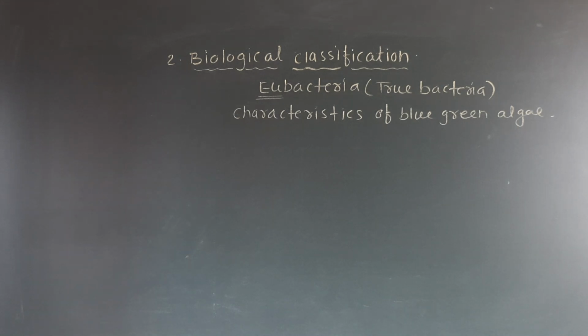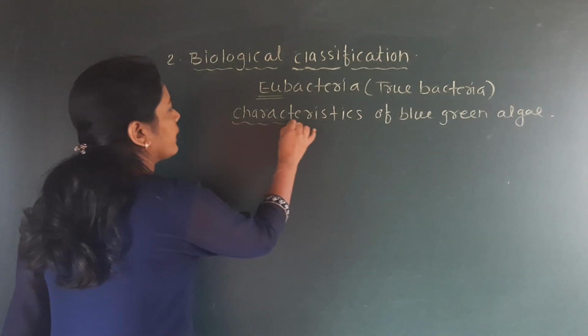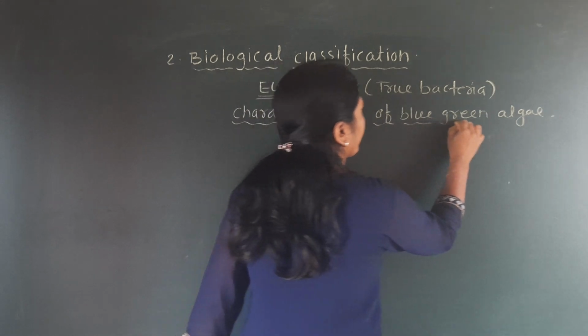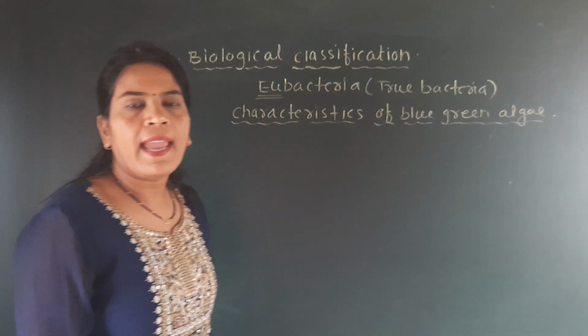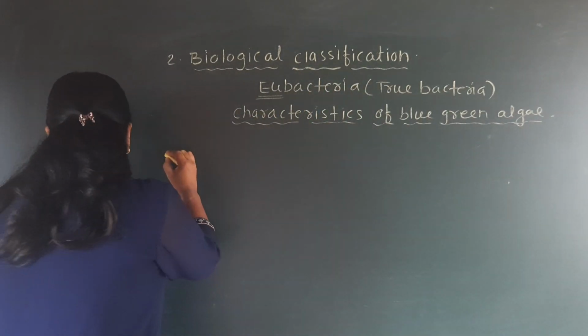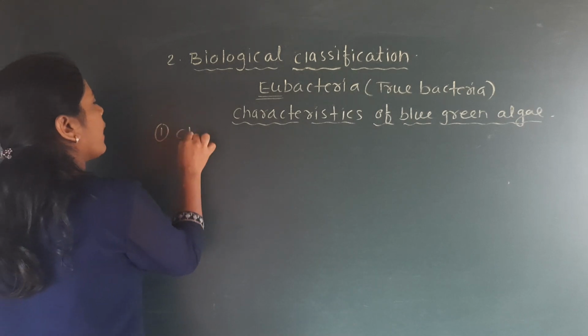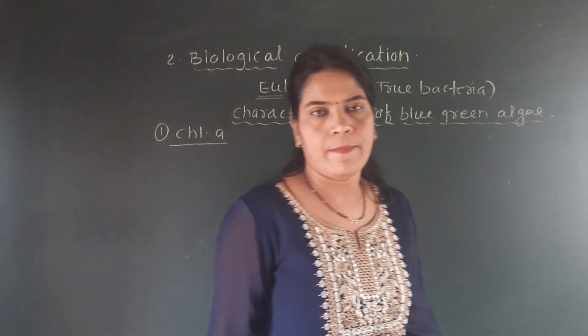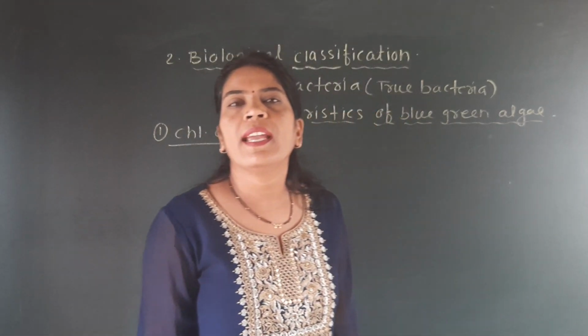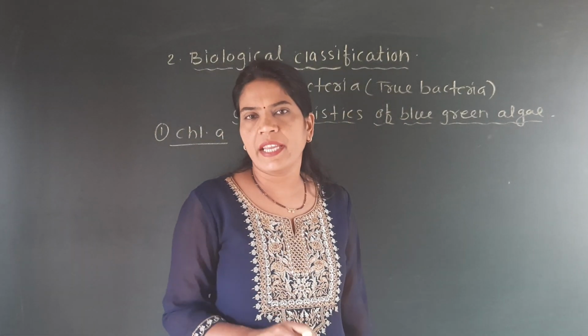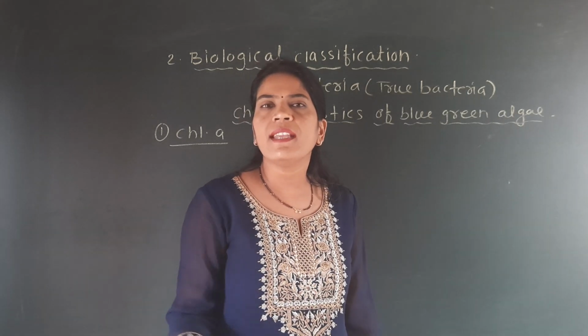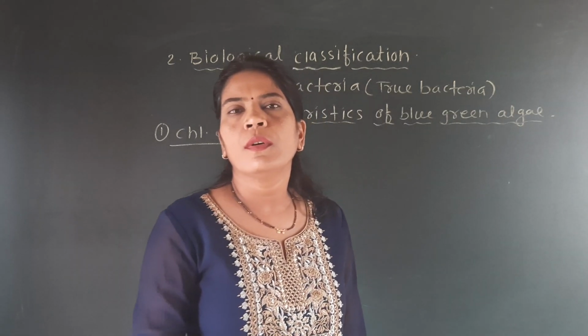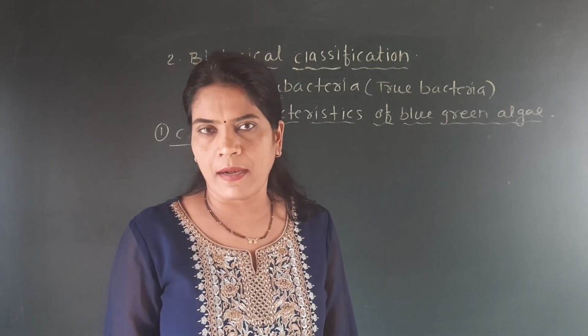Here we see that the first characteristic is they have chlorophyll A pigment, which is very similar to that of the green plant.